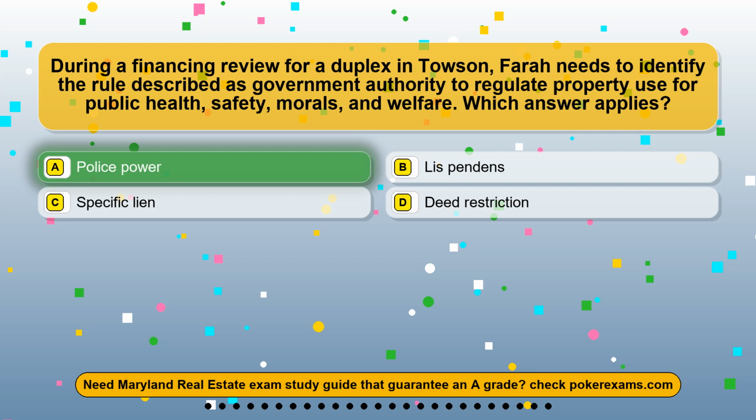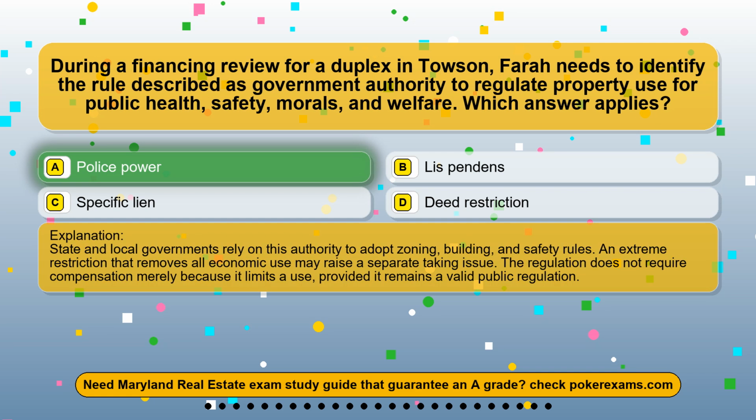The correct answer is option A, police power. State and local governments rely on this authority to adopt zoning, building, and safety rules. An extreme restriction that removes all economic use may raise a separate taking issue. The regulation does not require compensation merely because it limits a use, provided it remains a valid public regulation.